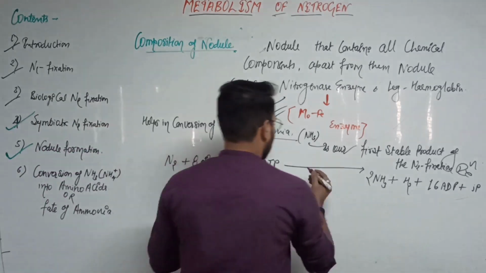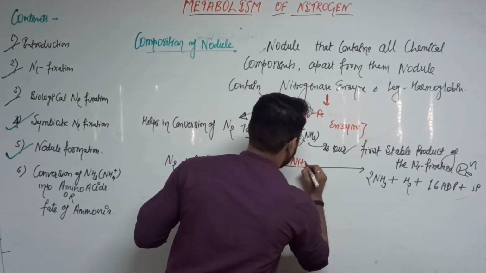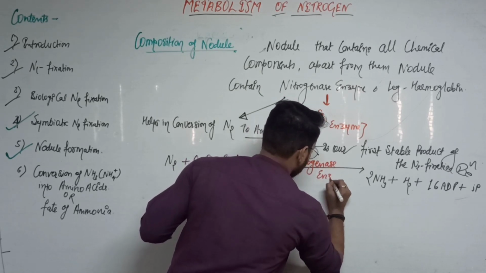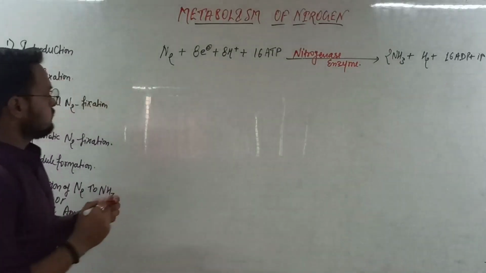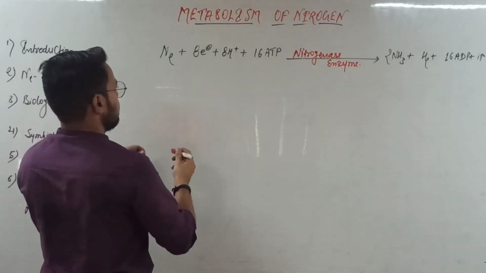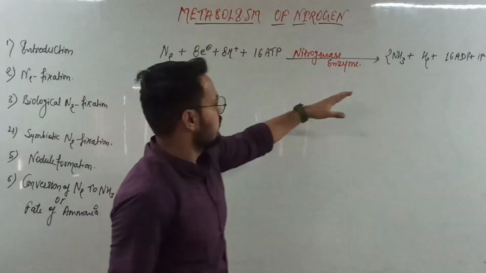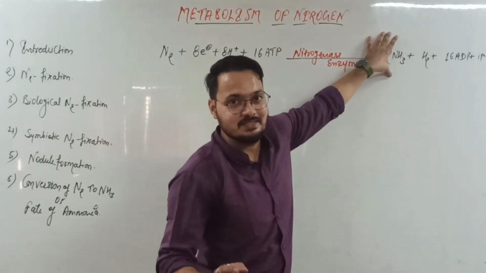And this reaction occurs with the help of nitrogenase enzyme. So finally, we got our first stable product of the nitrogen fixation reaction, that is ammonia.